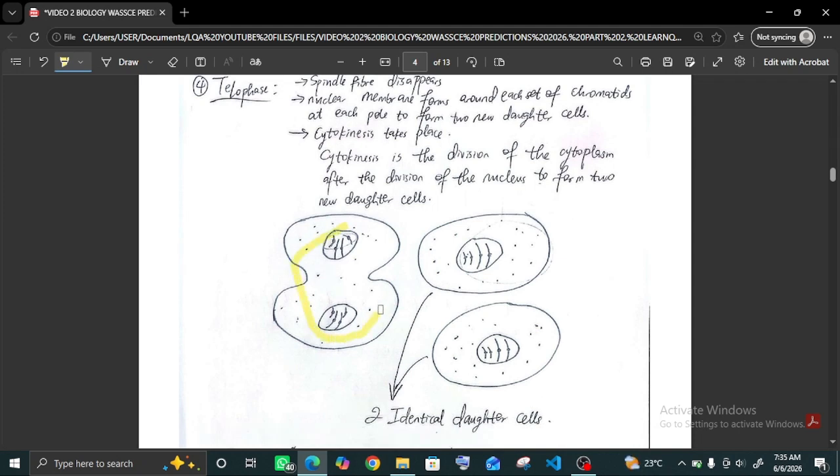Then a nuclear membrane forms around each set of chromatids at each pole to give 2 new daughter cells. After the chromatids went to the poles, the nuclear membrane quickly formed around them, and cytokinesis takes place, which is the division of the cytoplasm.